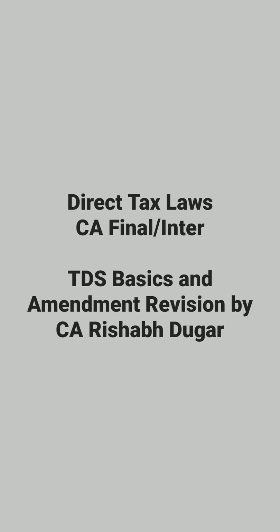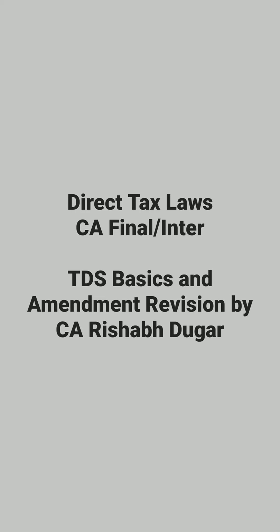Sorry for that. TDS on dividend: payer, domestic company; payee, resident person; tax rate 10%. However, due to the COVID situation, it's 7.5%. So no TDS if payment is made to an individual by way of other than cash, plus the payment should be less than or equal to 5,000 in a day.